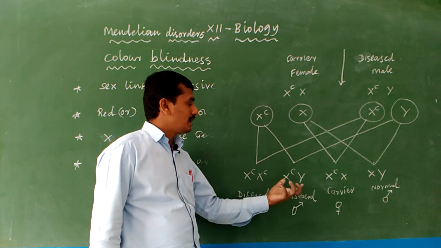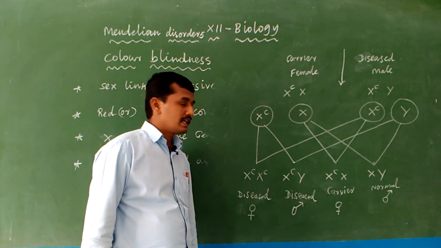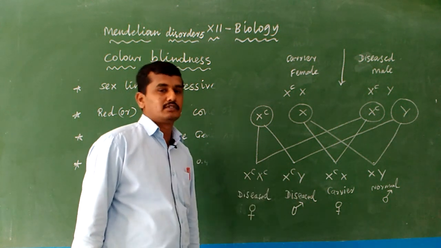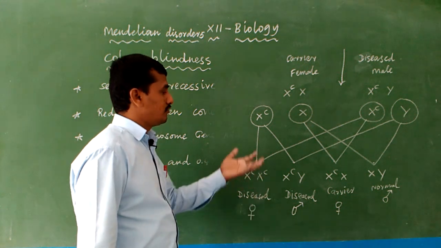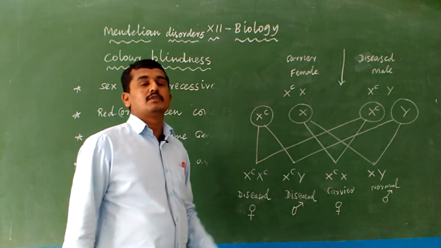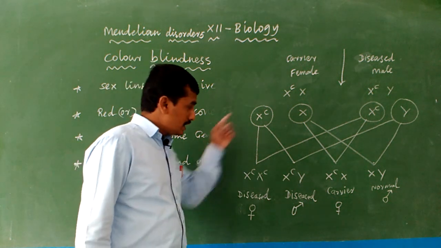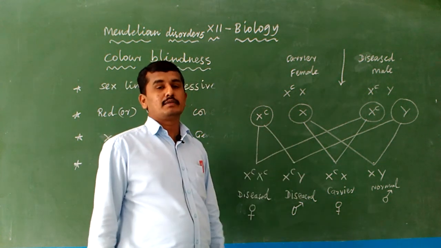How many percentage of males in the total progeny become normal?